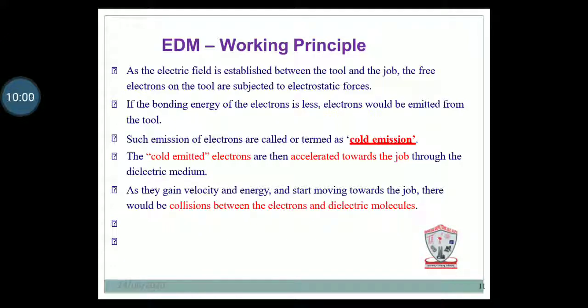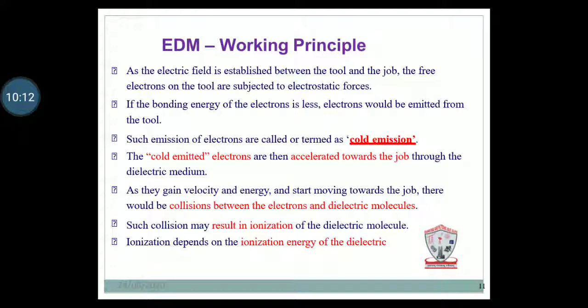As they gain velocity and energy and move towards the job, there is collision between the electrons and dielectric molecules. Such collision may result in ionization of the dielectric molecule. Ionization depends on the ionization energy of the dielectric molecule and the energy of the electron.